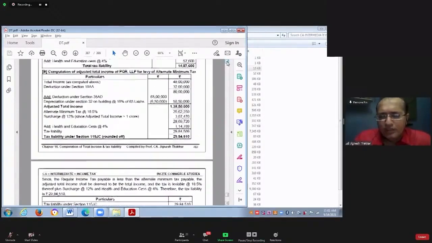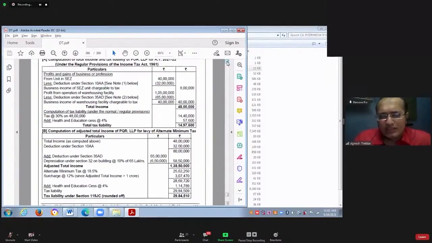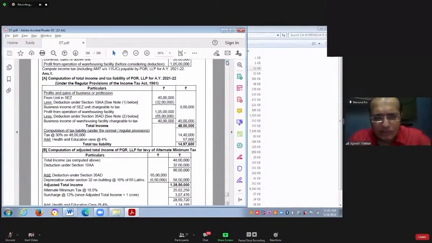Okay. Now Dikshit was asking me, sir, if SSC has also claimed a section 80C deduction of 1 lakh 50,000, then what will be the consequence? See, Dikshit, if SSC has also claimed the section 80C deduction here, then your total income will not be 48 lakhs. It will be 46.5 lakhs. On that 46.5 lakh, you calculate tax.